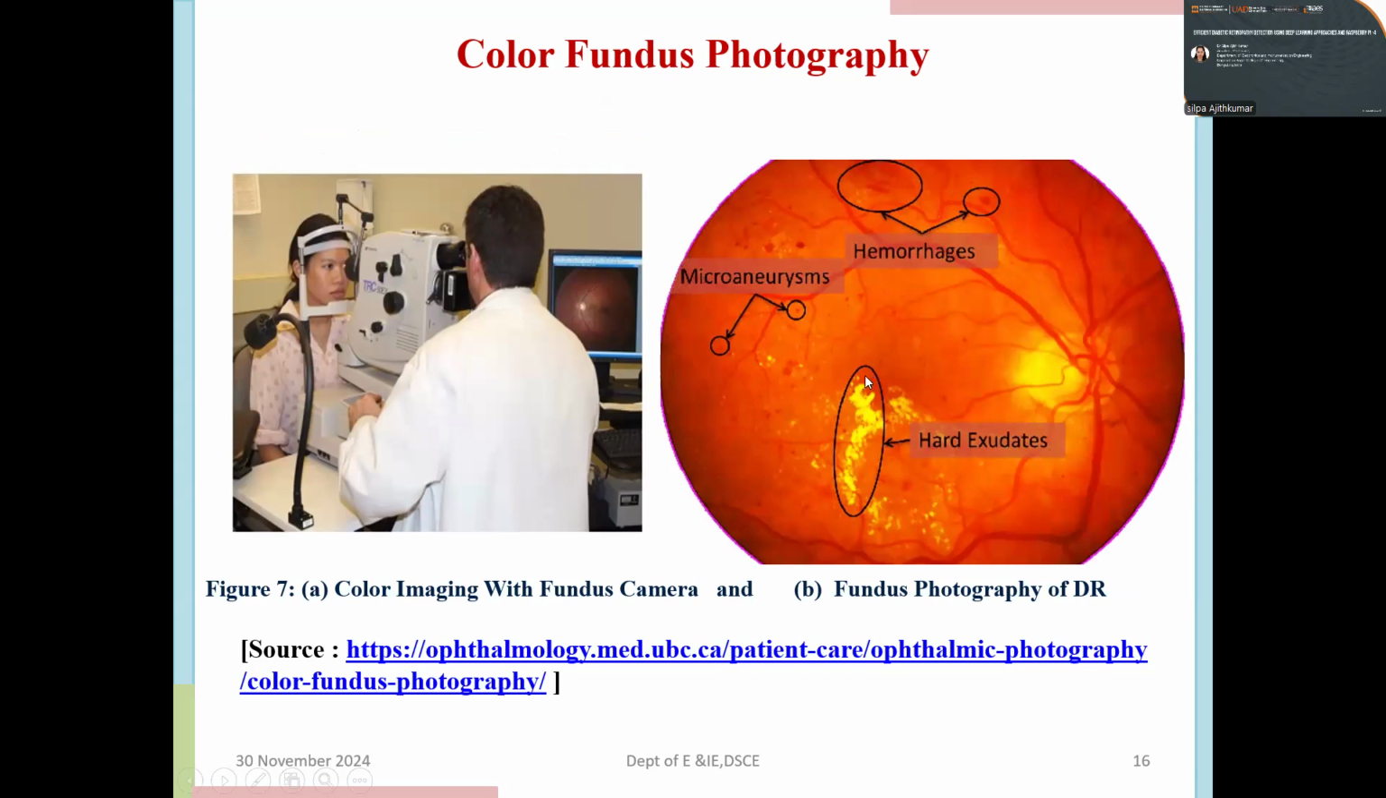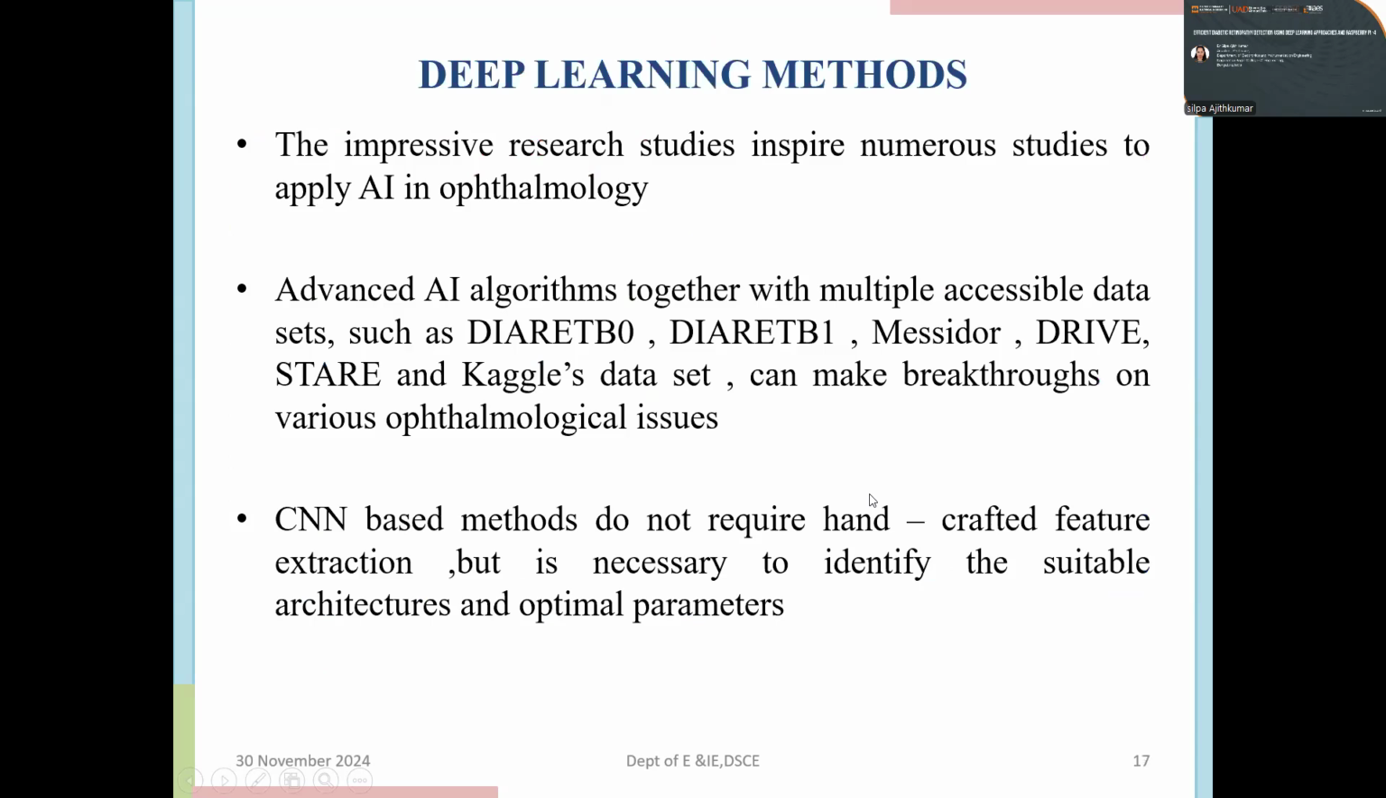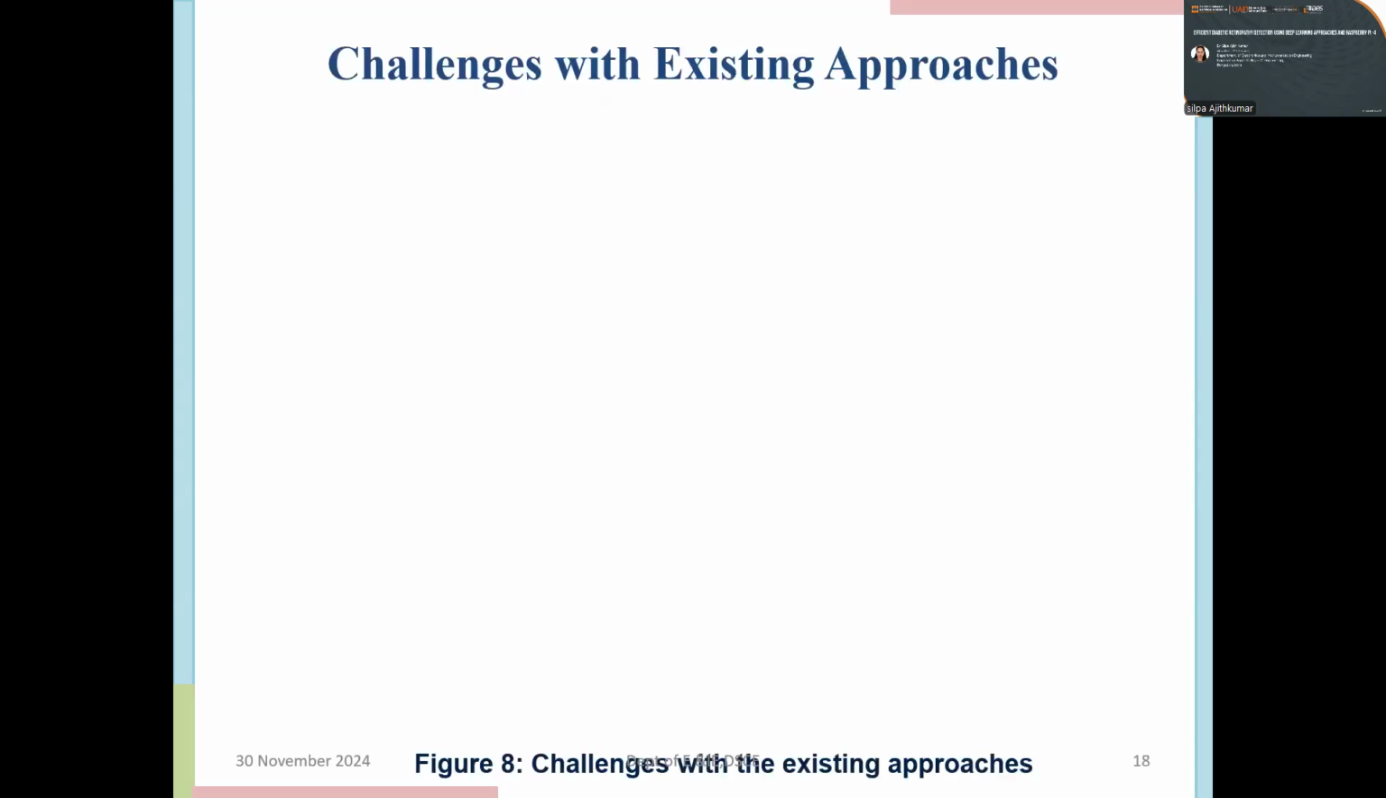In the second figure, the fundus photography of DR, highlighting the lesions of microaneurysms, hemorrhages, and dark exudates, can be seen. Deep learning methods: the impressive research studies inspire numerous studies to apply AI in ophthalmology. Advanced AI algorithms, together with multiple accessible data sets such as DIARETDB0, DIARETDB1, Messidor, DRIVE, STARE, and Kaggle's dataset, can make breakthroughs on various ophthalmological issues. CNN-based methods do not require handcrafted feature extraction, but it is necessary to identify suitable architectures and optimal parameters.